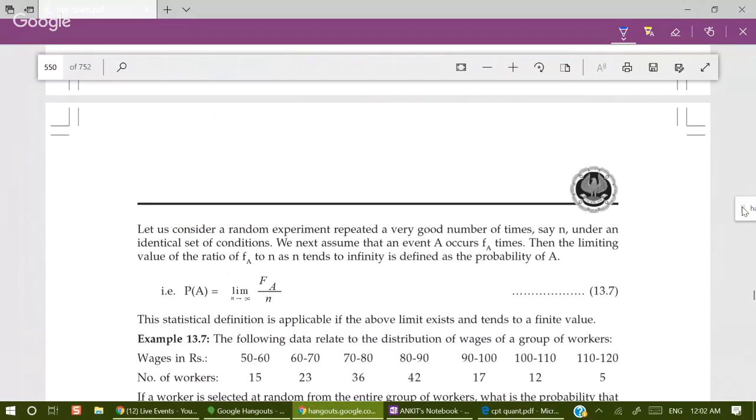If there are any problems, then we will restart it. Is everything clear? Is everything okay? Can you hear me clearly?